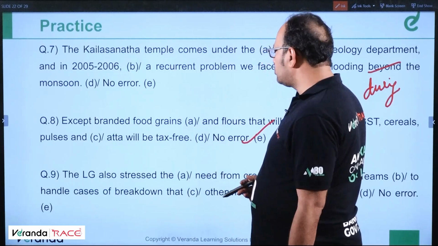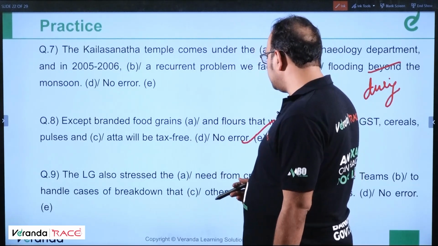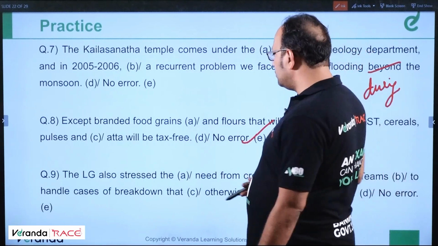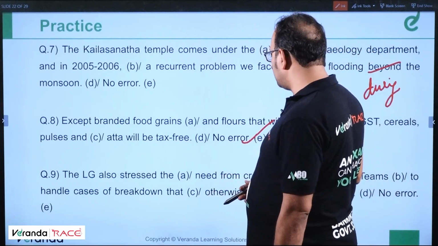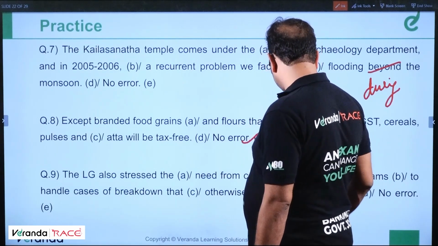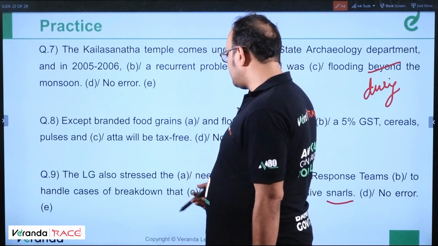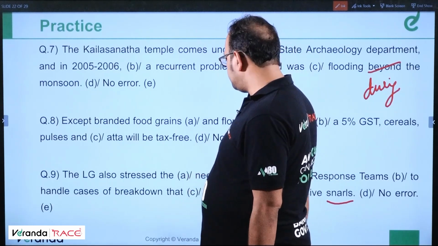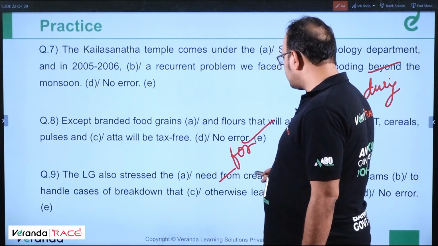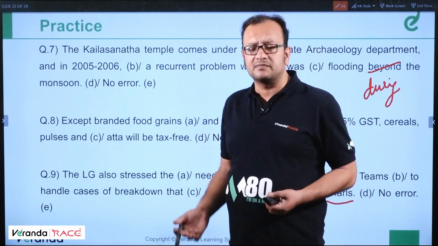The LG also stressed the need from creating quick response teams to handle cases of breakdown that otherwise lead to massive snarls. Snarls means fights. Here it should be for, because need for something, need for creating, need for doing something.